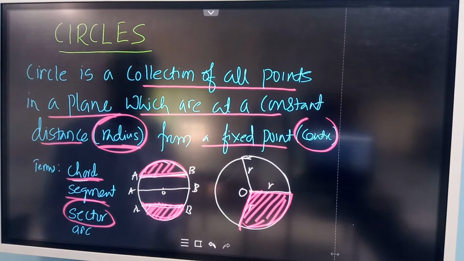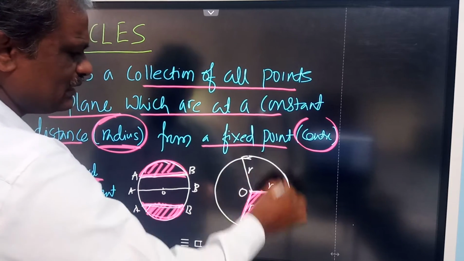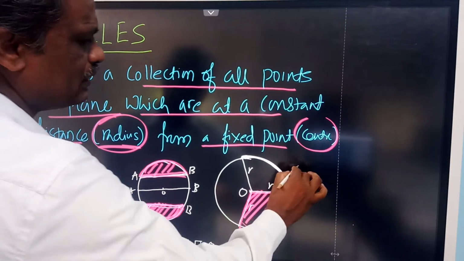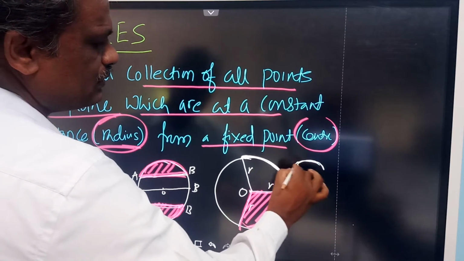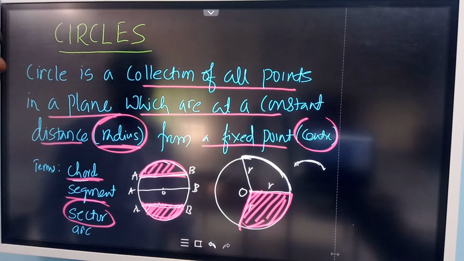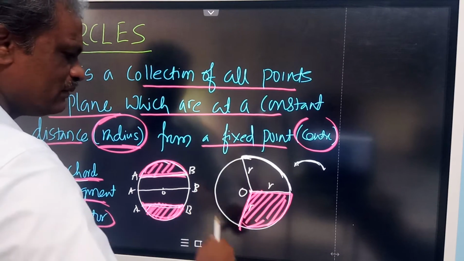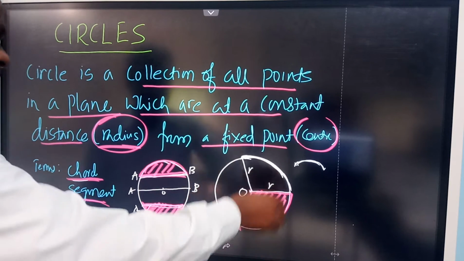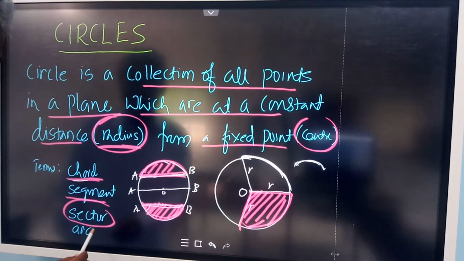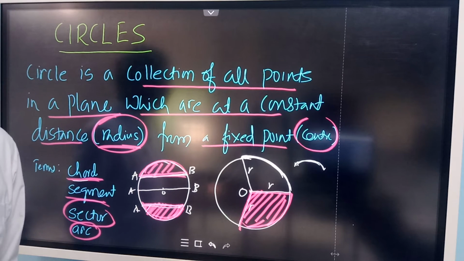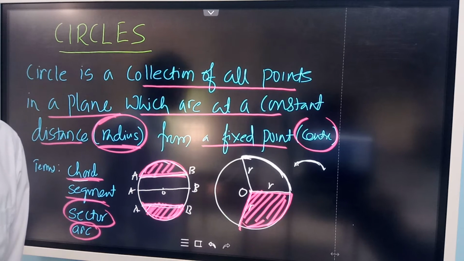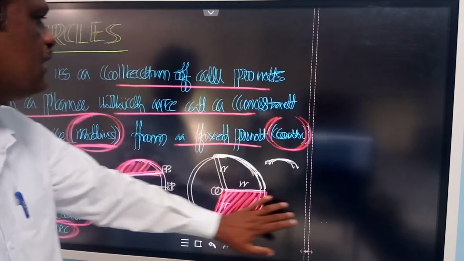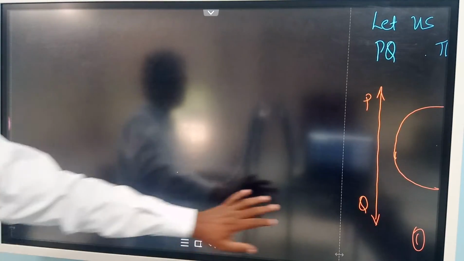Then what is an arc? Arc is nothing but a part of the circle. This is a circle, so this part we can call an arc of the circle. A part of the circle is called an arc. Sometimes this is small, sometimes it is very long. So a smaller one is called a minor arc and the longer one is called a major arc. Like this you have studied so many terms in the lower classes, particularly in class 9. Now we have recollected these points.